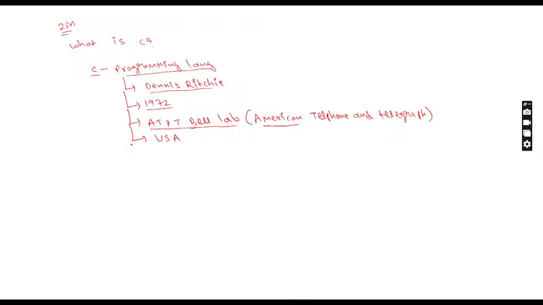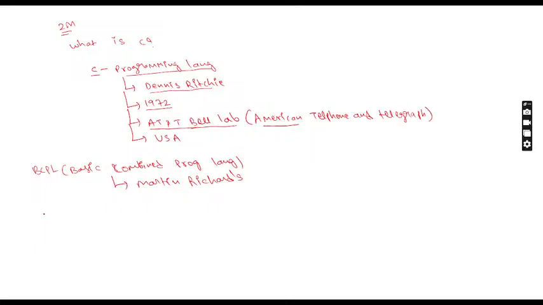Today we all are using C language, but before C language, we have some other programming languages. Before C language, we have the language called BCPL. BCPL is basic combined programming language, which is developed by Martin Richards.